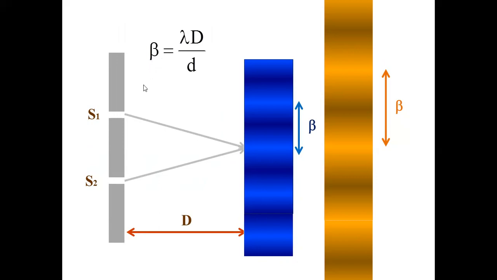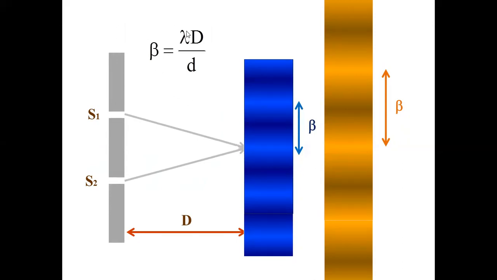Now, my question is, if beta is directly proportional to lambda, if you use a blue source here, how are the blue fringes arranged? First blue bright, dark, next blue bright, dark, but beta of blue is less, beta of red is more. Why, sir? Central bright fringe is formed at the same place, but dark fringes are far away for red, shorter and shorter distances for blue.